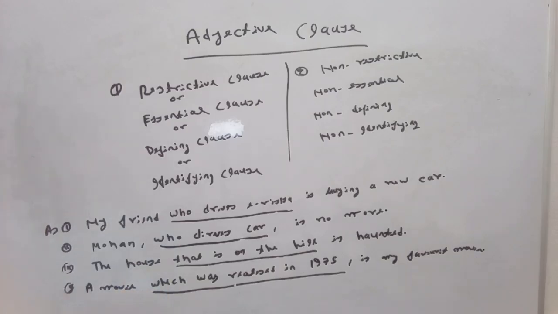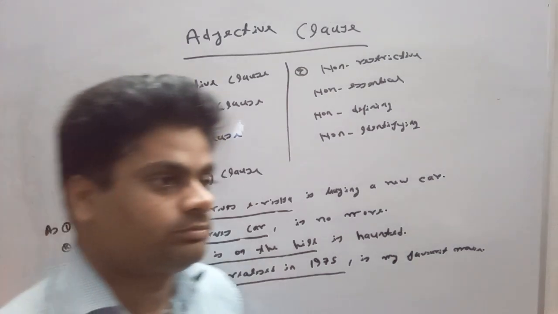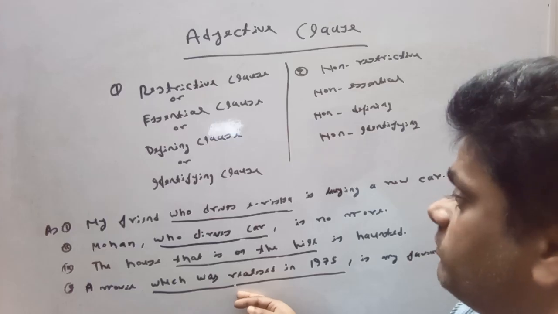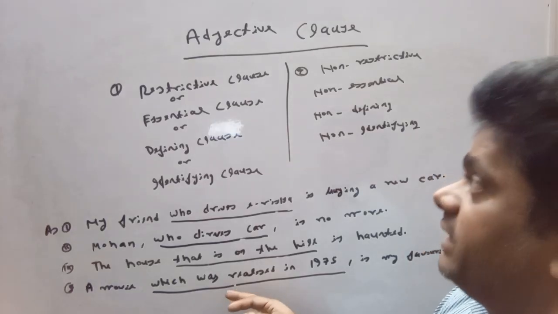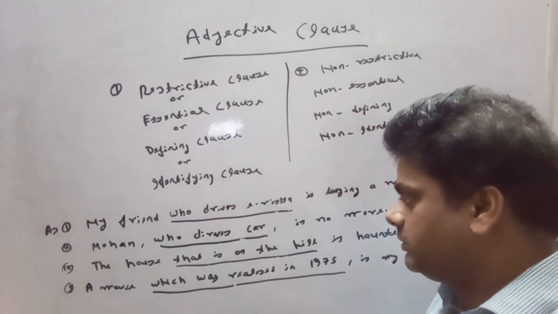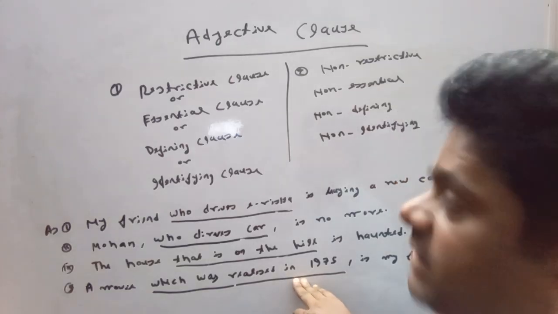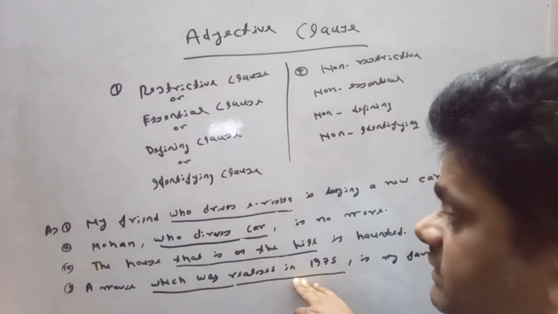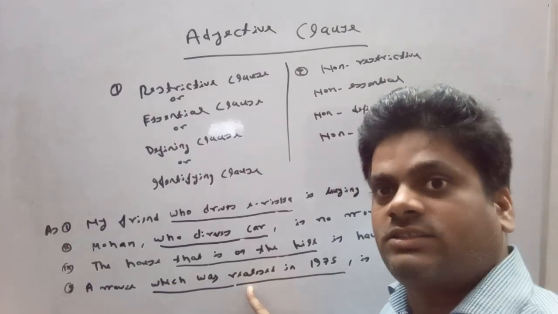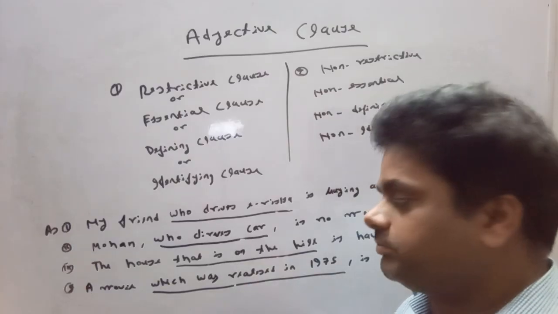if I write, a movie which was released in 1975 is my favorite movie. Now this adjective clause becomes a restrictive clause, essential clause, defining clause, identifying clause. We cannot remove this adjective clause from the sentence. If we remove this adjective clause, the sentence would not express its clear expression.